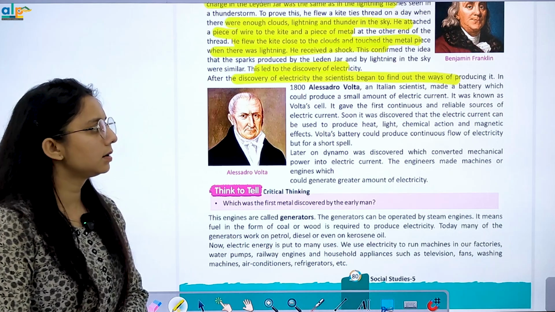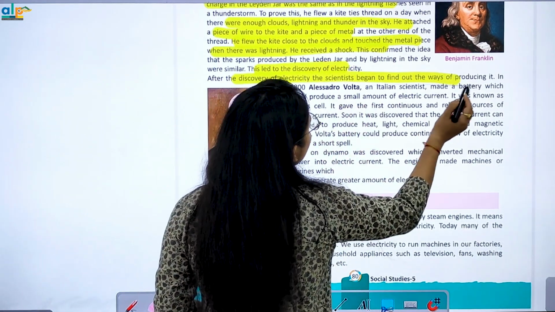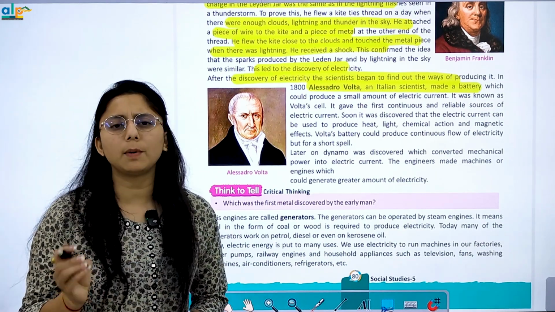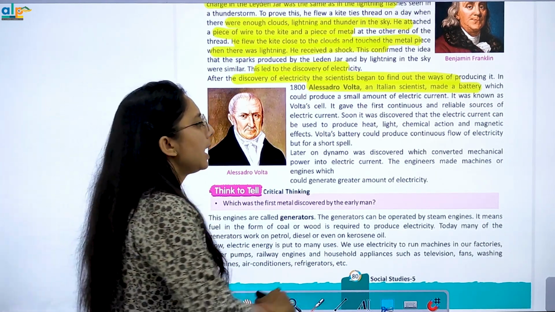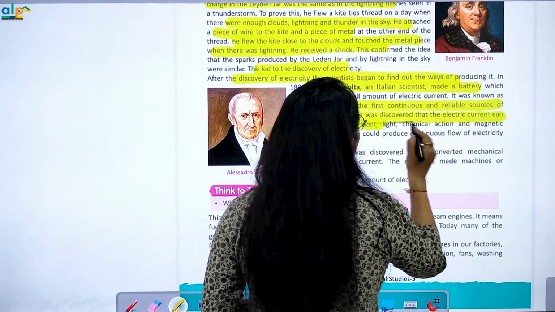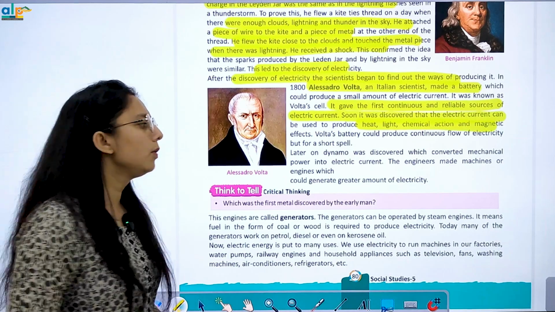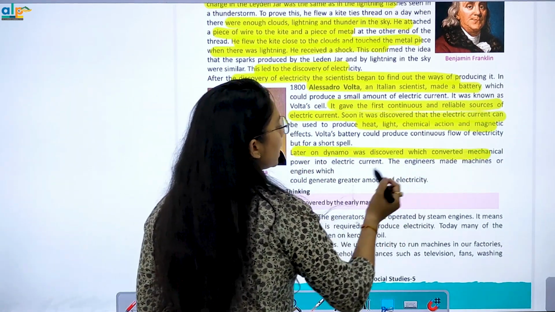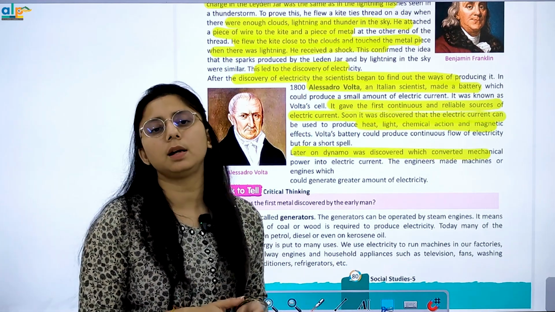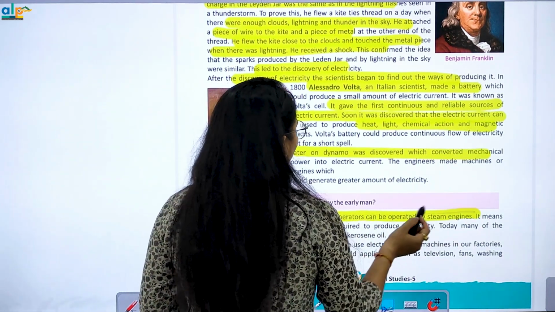After the discovery of electricity, we began to find ways of producing it. Alessandro Volta, an Italian scientist, made a battery जिसमें बहुत small amount of electric current होते थे. And it gave the first continuous and reliable source of electric current. It produced heat, light, chemical action and magnetic effects. Later on what happened? Dynamo was discovered which converted mechanical power, जिसने mechanical power को electric current में change किया, right? And these engines were called generators.